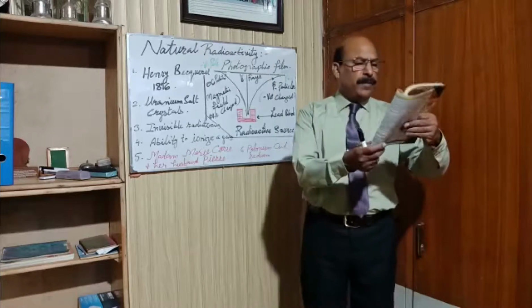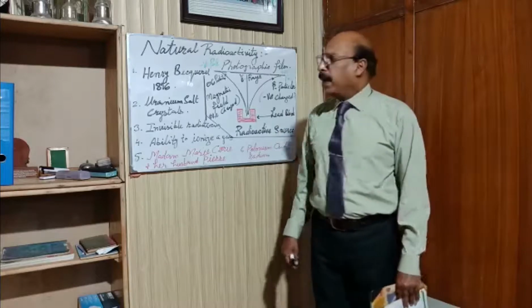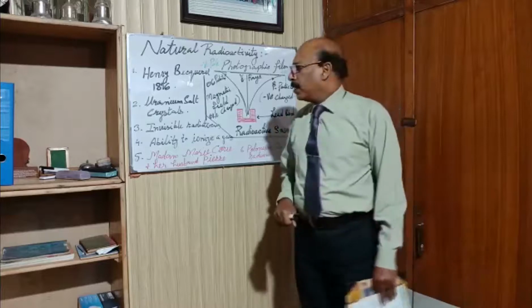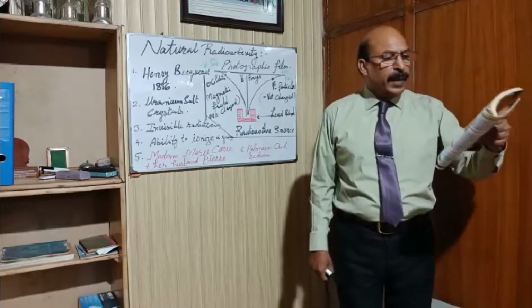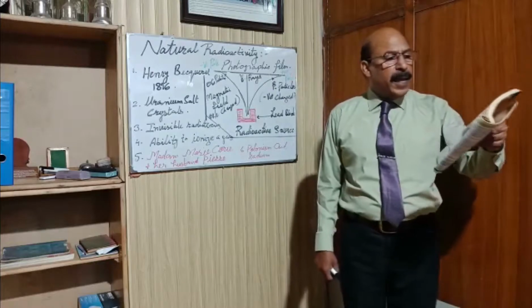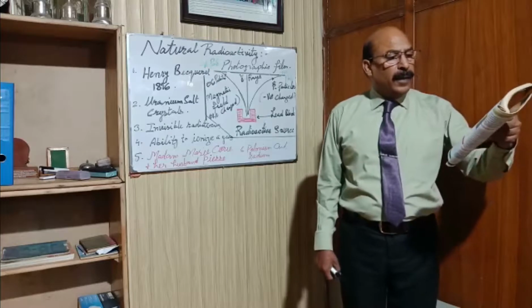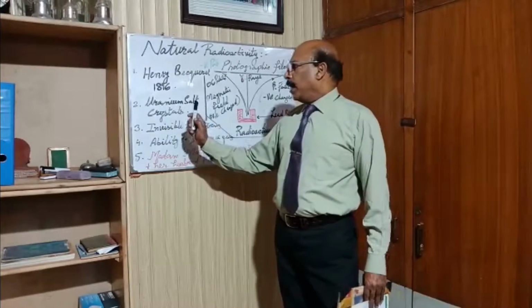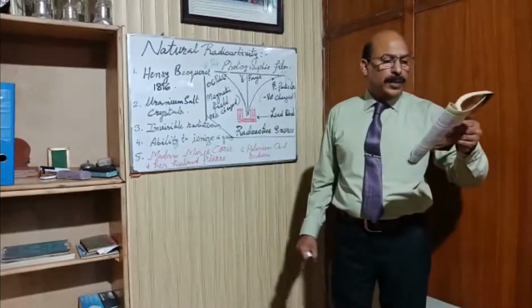So he discovered accidentally that there are elements which emit radiation that can darken a photographic plate, and he discovered that uranium salt crystals emit radiations.